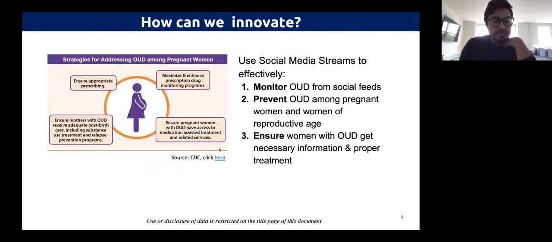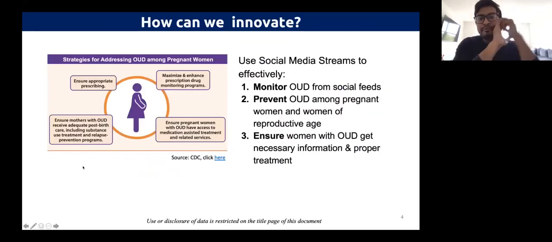The use of social media streams is really interesting. If we look at the strategies that CDC has outlined and their main objectives, at a high level their main objective is to ensure that women get necessary information and proper treatment in time. To do that, we need to have better and more enhanced monitoring capabilities.